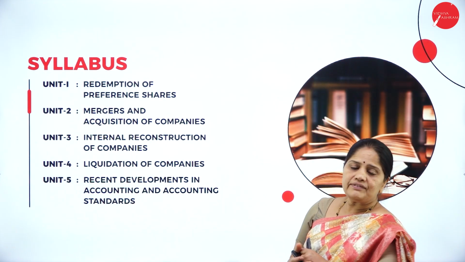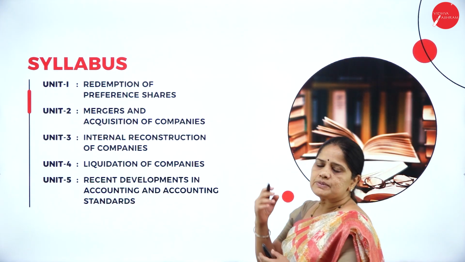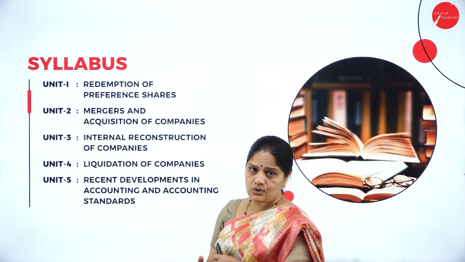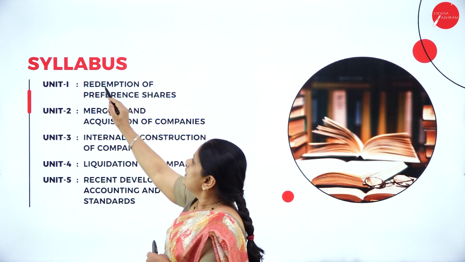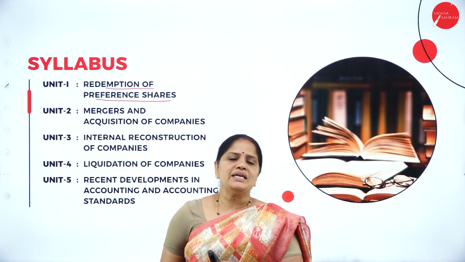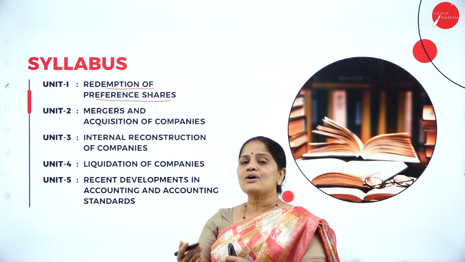Now, firstly, let us have a look into the syllabus. What is the syllabus prescribed for the fourth SEM BCom students in Advanced Corporate Accounting? So in this, the first one is Unit 1, we have redemption of preference shares. Now, what do we mean by redemption? Redemption is nothing but buying back of the shares.